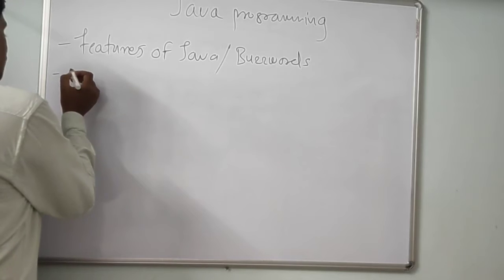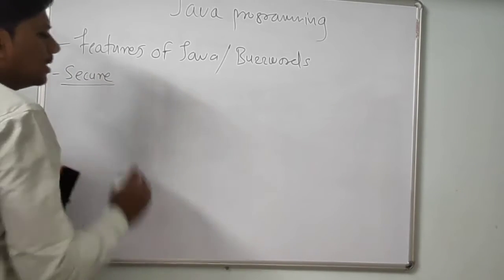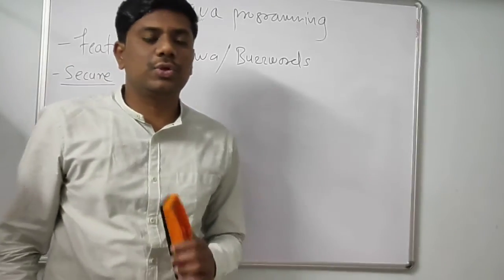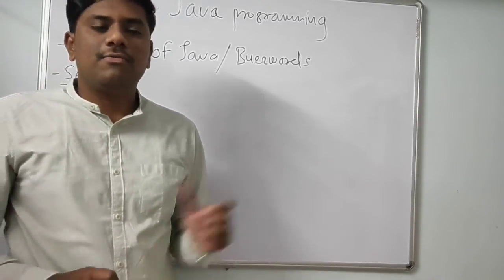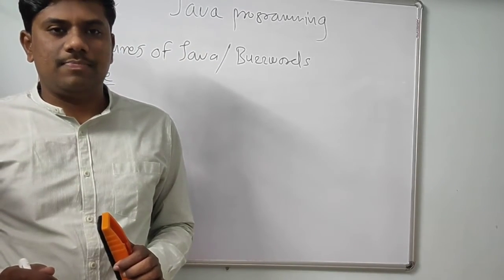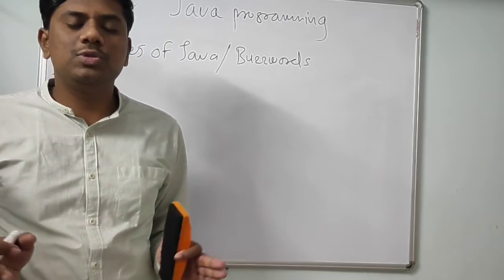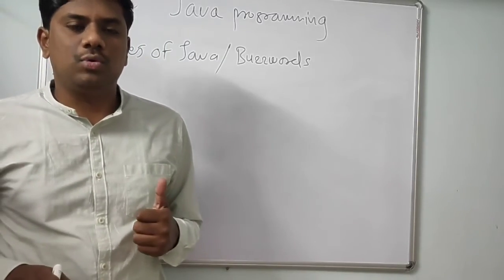Now, the next feature is that Java is a secure programming language. Why? One of the reasons, as we have already seen, is that there is no explicit pointer in Java. As a programmer, you have no need to use the pointer concept. You know that a pointer creates a security hole.